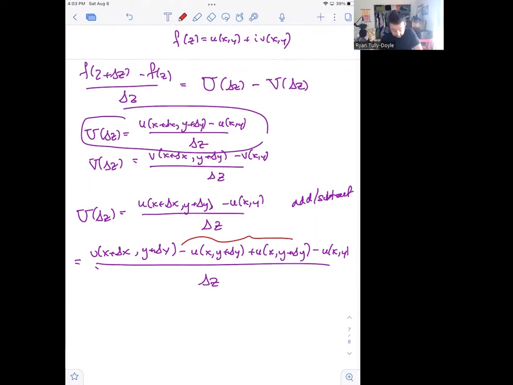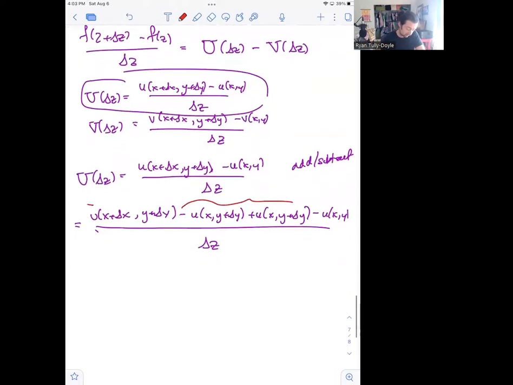Now, the reason that we did that is that this looks like a difference in u where we've just moved in the x variable. I moved from x to x + Δx. That's going to be something I can apply the mean value theorem to in the x variable. And these terms look like a change in the function u where the only thing I've changed is by sliding in the y variable. So I'm going to be able to apply the mean value theorem again in that context.